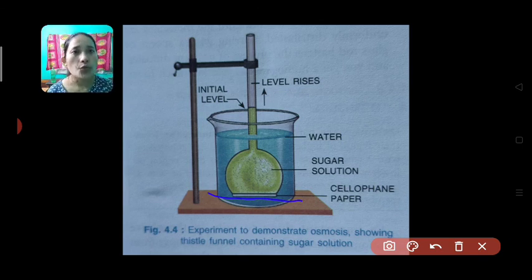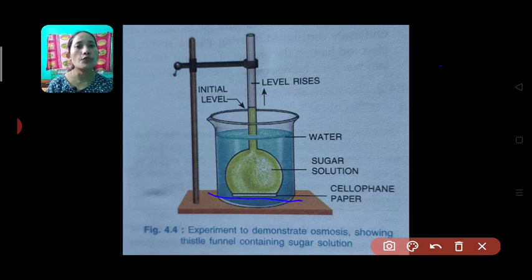You would see no water level rising in the thistle funnel, because there is no semi-permeable membrane, because of which water cannot enter the thistle funnel. So if you replace the cellophane paper with a rubber sheet, you will see no rise in the level of solution in the thistle funnel.